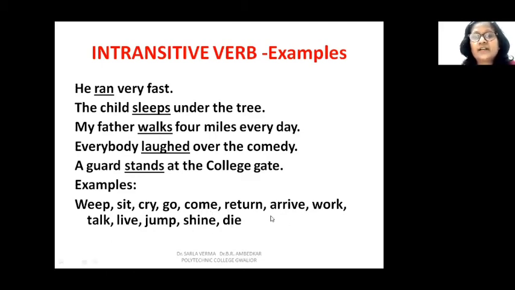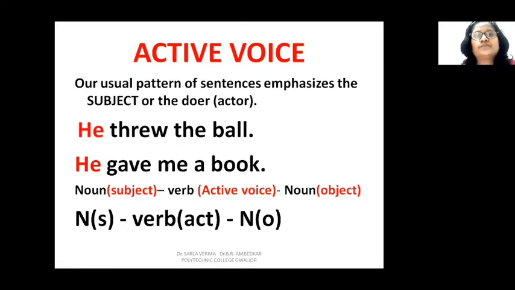So you can check asking these what and whom questions by yourself, and you will see that you do not get answers in these cases, and these verbs are intransitive verbs, so they do not require an object, they do not have objects. So sentences with these verbs, intransitive verbs, cannot be changed into passive voice.